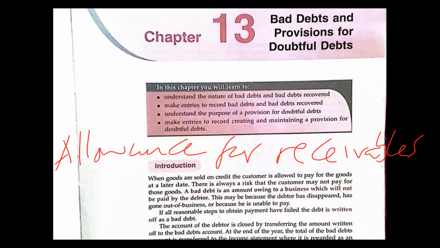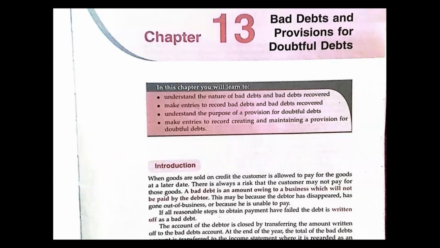You estimate, okay, I think out of the total amount that the debtors owe us, maybe 10% or 5% thereof we may not be able to recover. That provision is what you call the provision for doubtful debt. Are you fine now? Okay, so that's what the two terms mean, and that's how different they are.